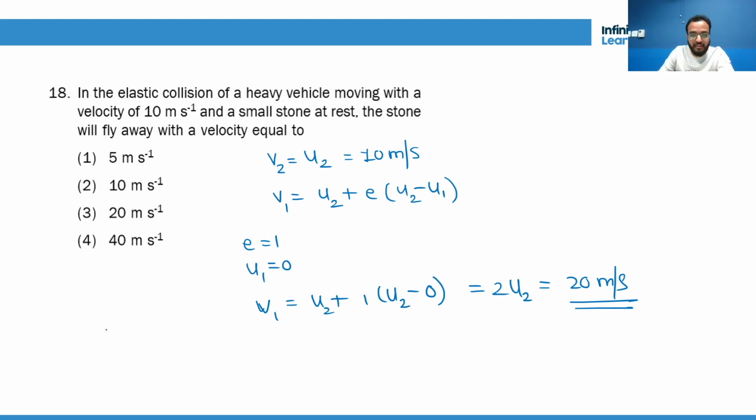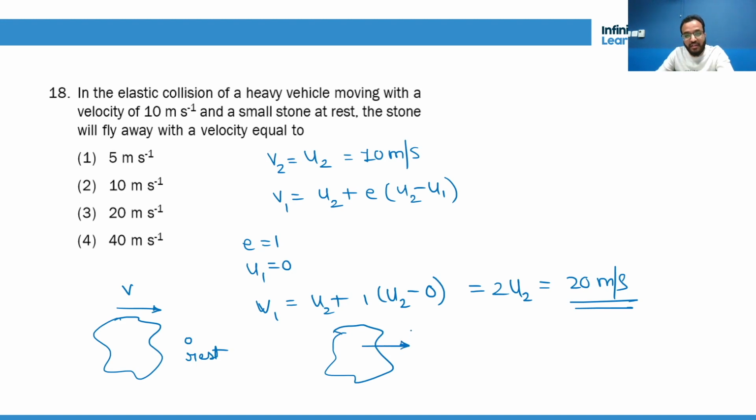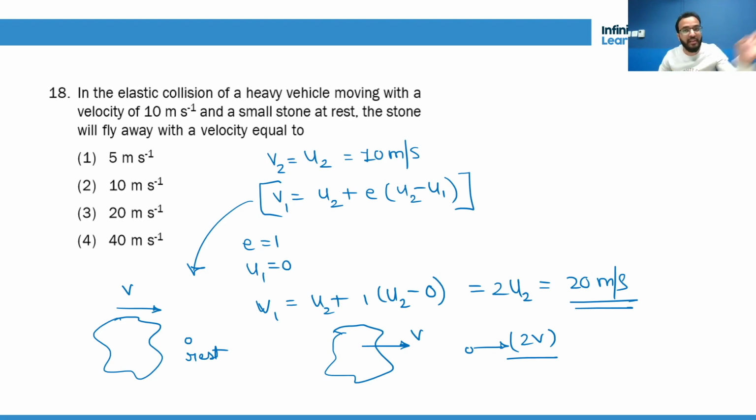Or you can just remember this thing, that if a very heavy object is coming with a velocity v and a small particle is at rest, then after collision this heavy body continues to move with v and the small particle starts moving with 2v. Remember this case. This is a special case, and this formula is already a special case. So you can remember that if the particle is at rest and the body is coming with some velocity, after collision the heavier body will go with the same velocity, but the lighter particle will go with double the velocity.